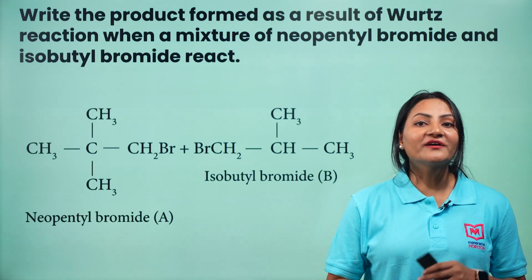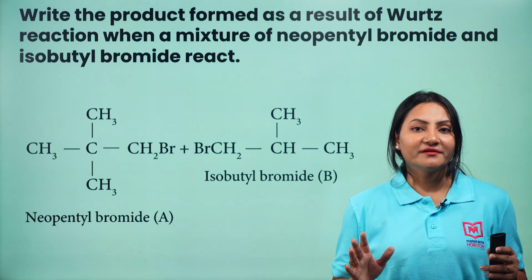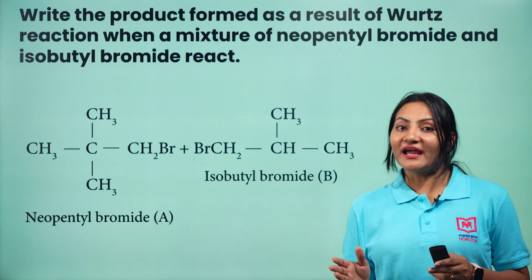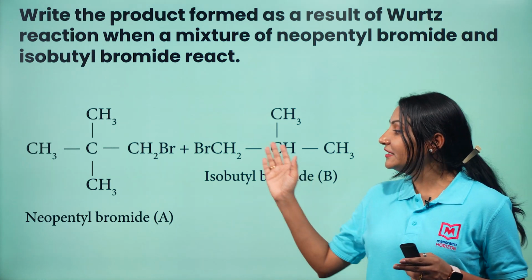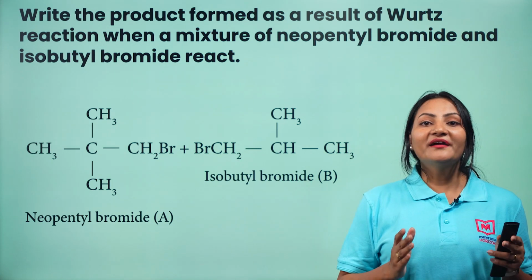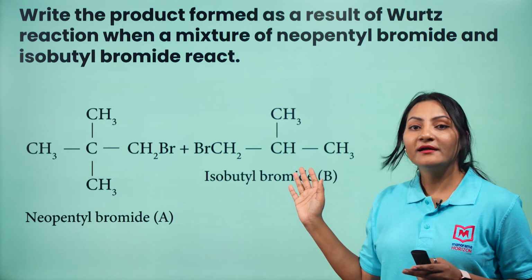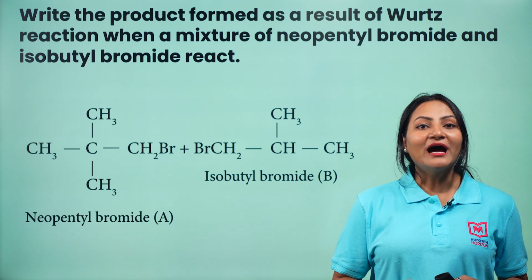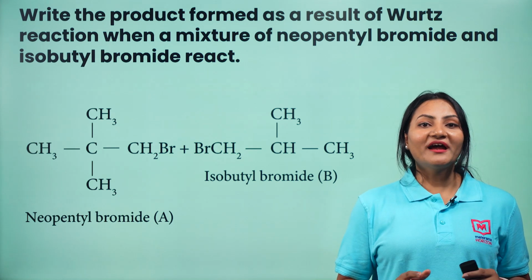Now, we have come to an end of this session. Can you write the product as a result of Wurtz reaction when a mixture of neopentyl bromide reacts with isobutyl bromide? Well, try to figure out the answer. Now, let's summarize what we have learned so far.